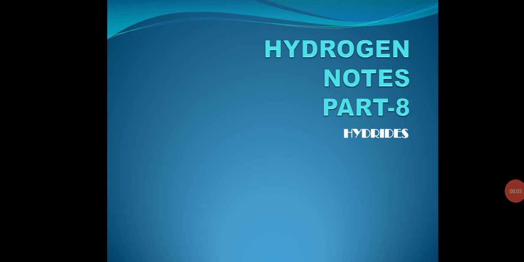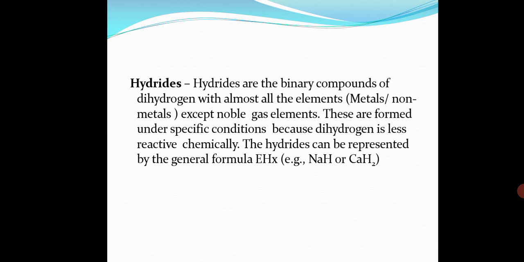Now, starting with hydrides. What are hydrides? First of all, we need to understand. Hydrides are the binary compounds of dihydrogen with almost all the elements, metals or non-metals, except noble gas elements. Alright, except noble gas elements, you can see it on the screen.